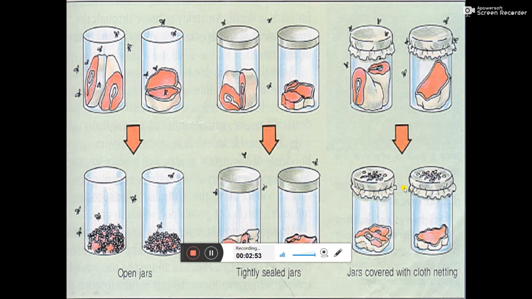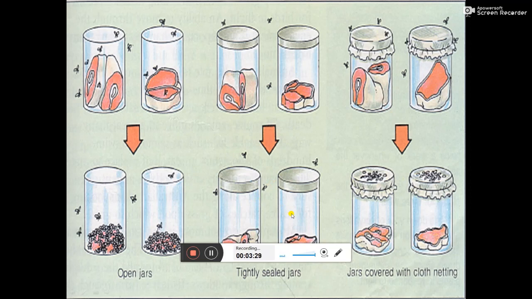When you cover it with a lid as well as with the cloth-like material, the maggots do not come and infect the meat. So it means that something, the microbes or the organisms responsible for the putrefaction of meat, as well as the maggots which normally arose from this, were in fact transferred from the air into the meat kept in the jar.